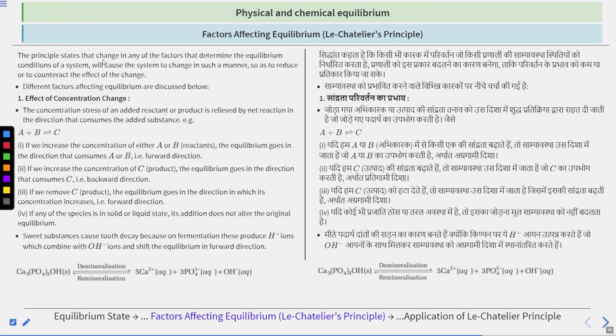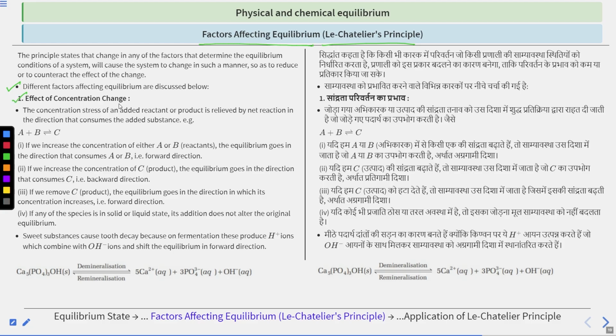Now, factors affecting equilibrium. We can also say Le Chatelier's principle. The principle states that a change in any of the factors that determine the equilibrium condition of a system will cause the system to change in such a manner as to reduce or counteract the effect of the change. So at equilibrium, if some change happens, the equilibrium counteracts the effect of that change. Different factors affecting equilibrium are discussed below.